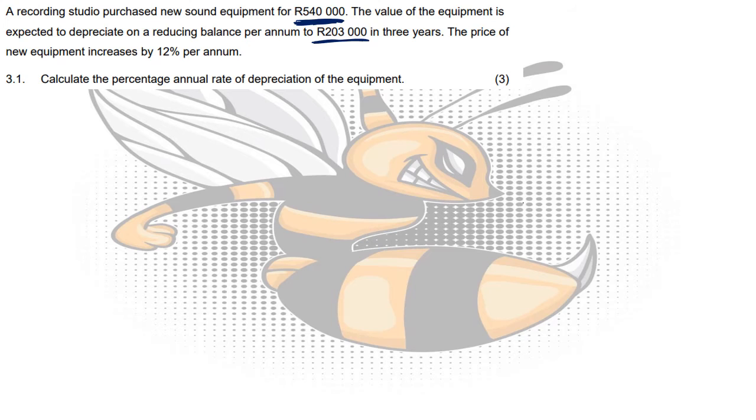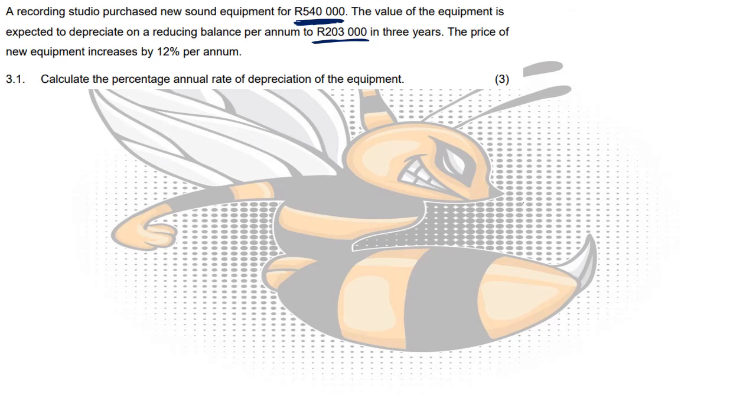So if I buy this equipment brand new now, it would be 540,000. But if I want to buy it, say 3 years in the future, I'm going to have to add 12% for every year that passed. Okay, and then second-hand equipment would cost me 203,000, or would be worth 203,000.